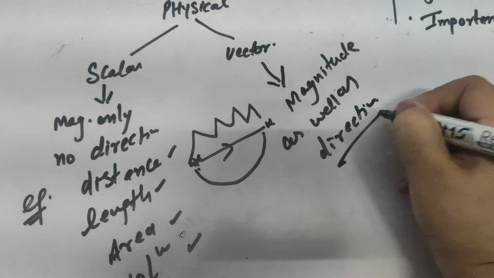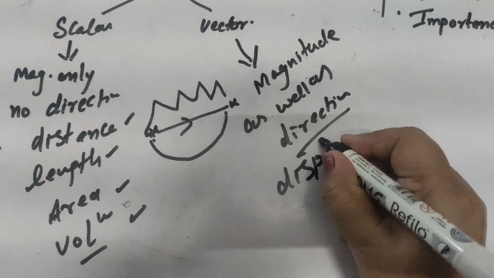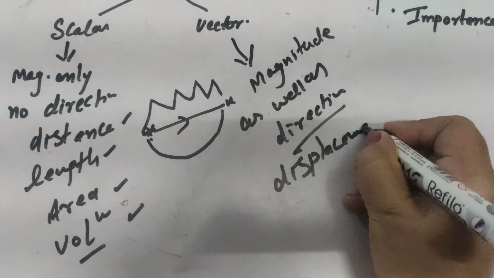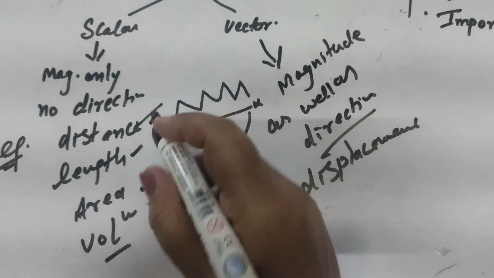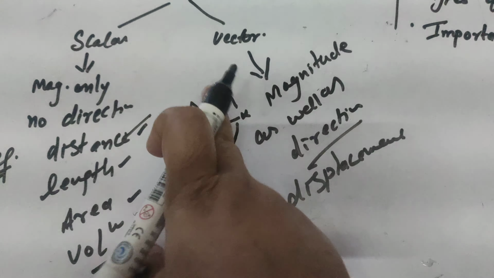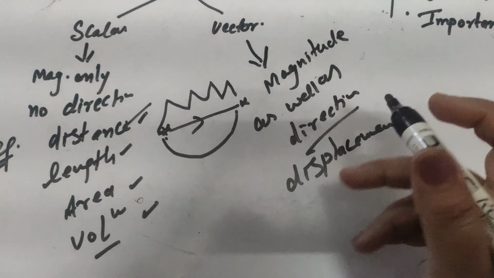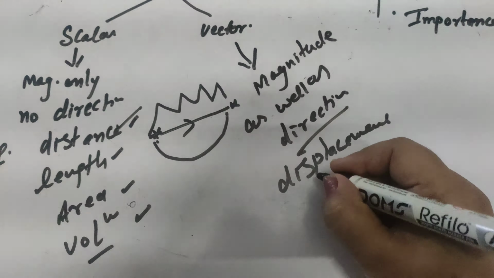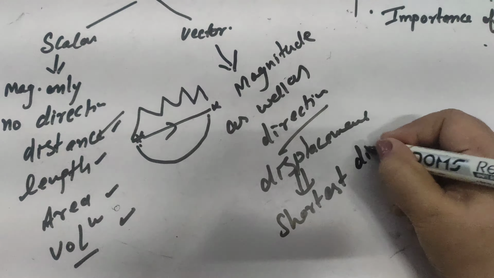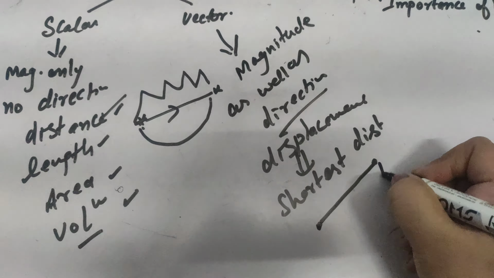The most specific example I can give is displacement. Why have I given displacement here? Just to compare it with the distance. When we are measuring the distance, whatever path is followed, direction is not mentioned. But what is displacement? This is the shortest distance from the initial to the final position.